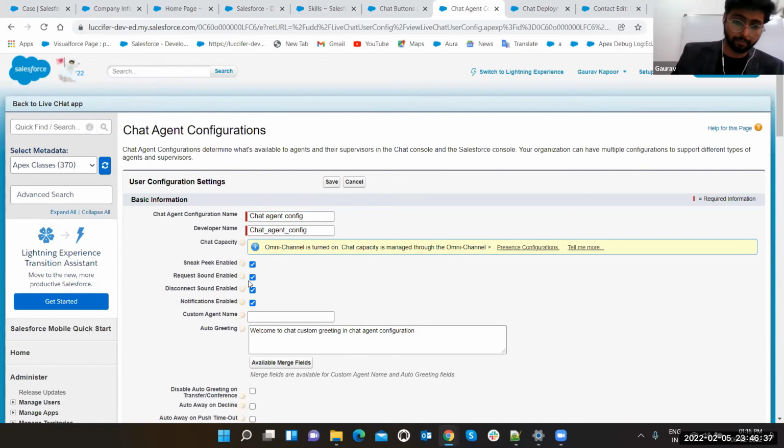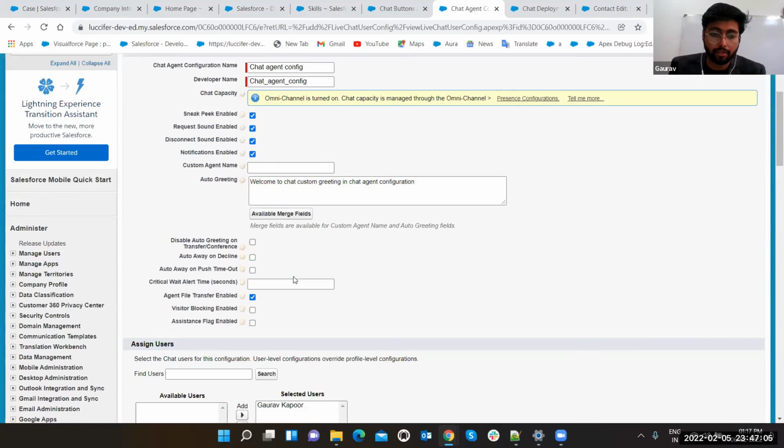Request sound enabled. I don't know whether you were hearing that bell sound or not, but I could hear that someone was trying to connect. It was ringing just like a phone. Disconnect sound enabled. Whenever anyone disconnects, you will get a different sound, like a laptop shutdown sound. Notification enabled. Whenever someone sends you a chat and you are not looking at that screen, it will send you a notification with a bell icon. That's how it works.